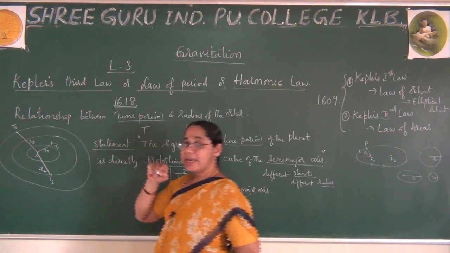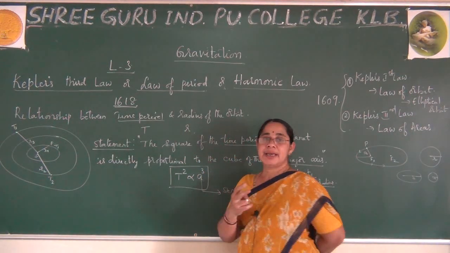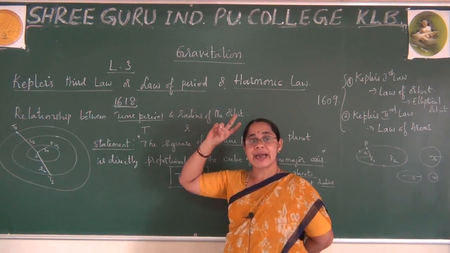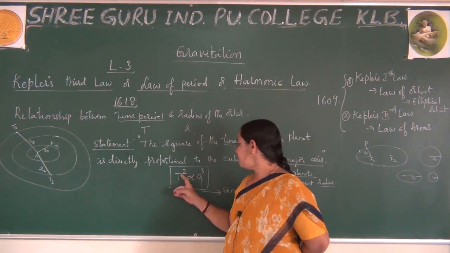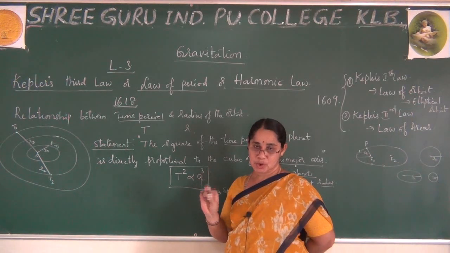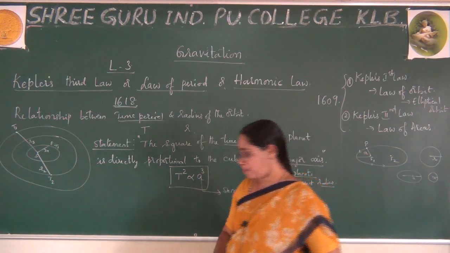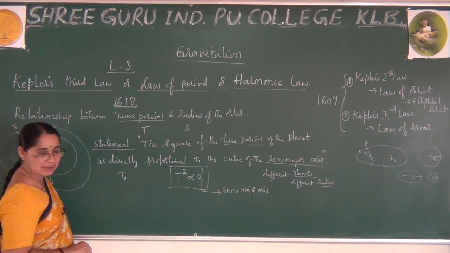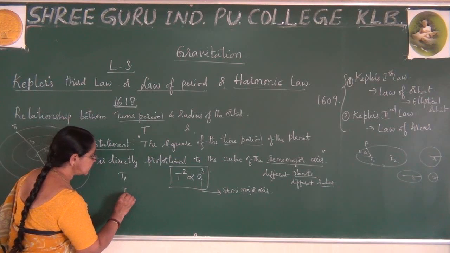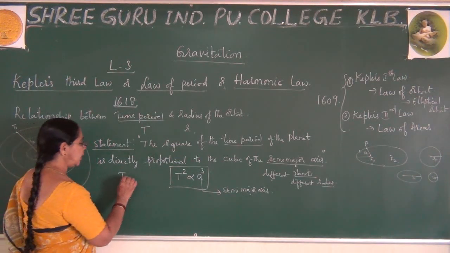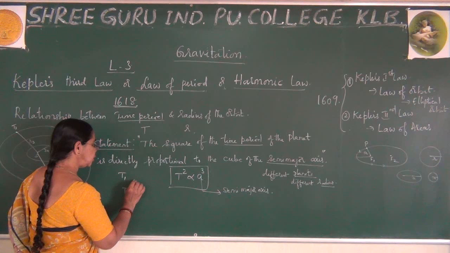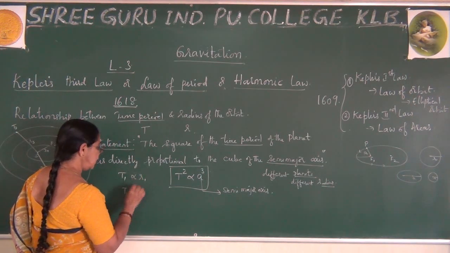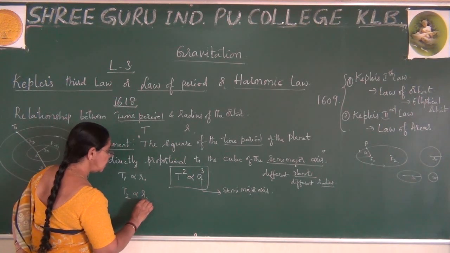According to his explanation, you can also learn this law, which explains that you can calculate for any of the planets the time period as well as the distance from the sun. According to him, he has taken two planets. Let me say for the first planet this is T1, for the second planet this is T2. According to him, this T1 is proportional to R1, and here also T2 is proportional to R2.